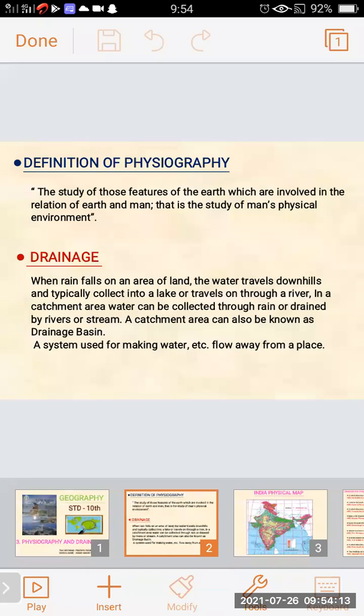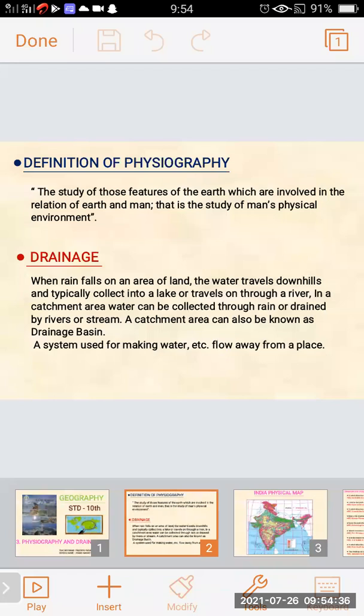The catchment area can also be known as a drainage basin. It is the system used for making water, etc., flow away from a place. Drainage means where the water gets collected and is used further.